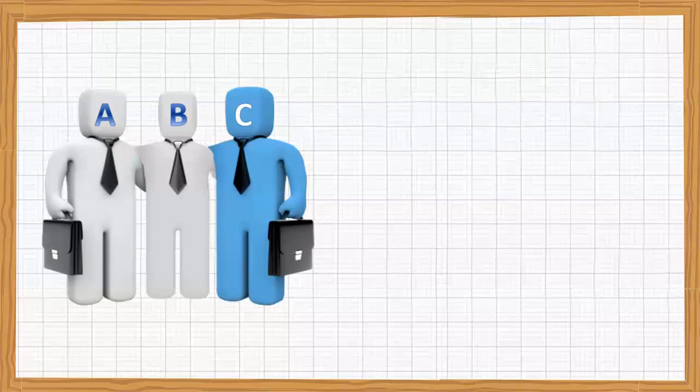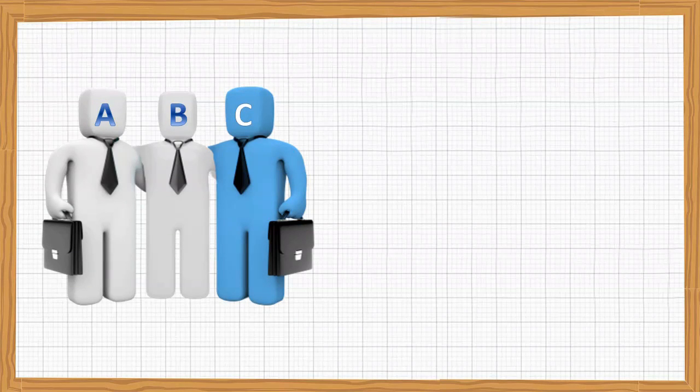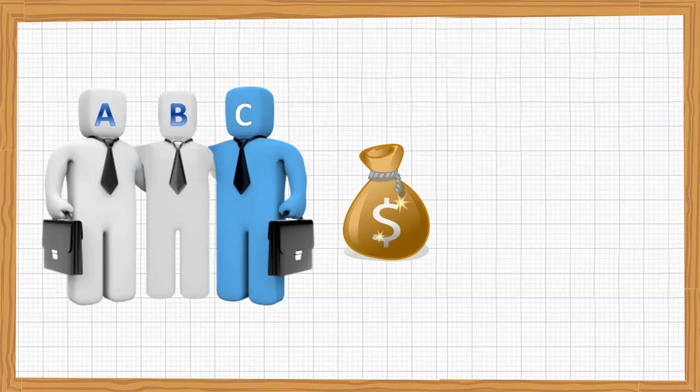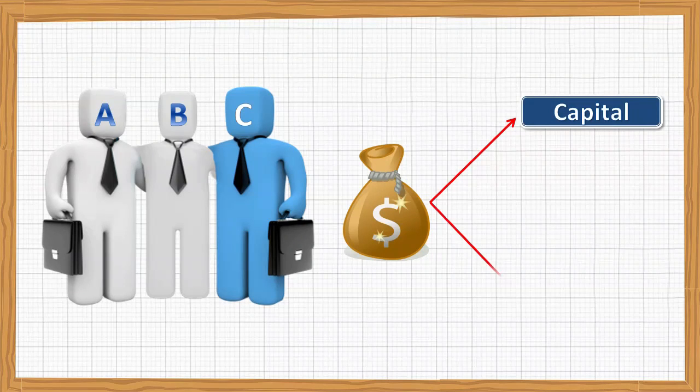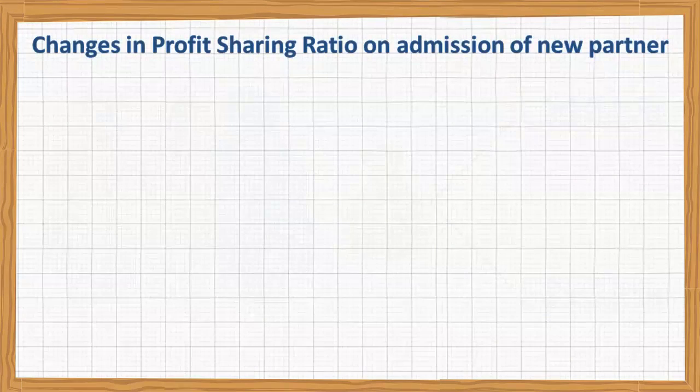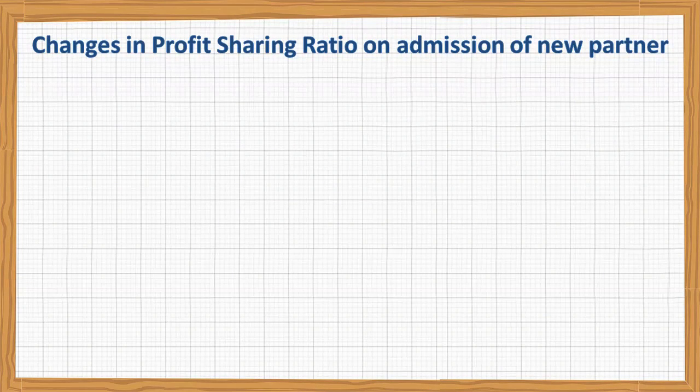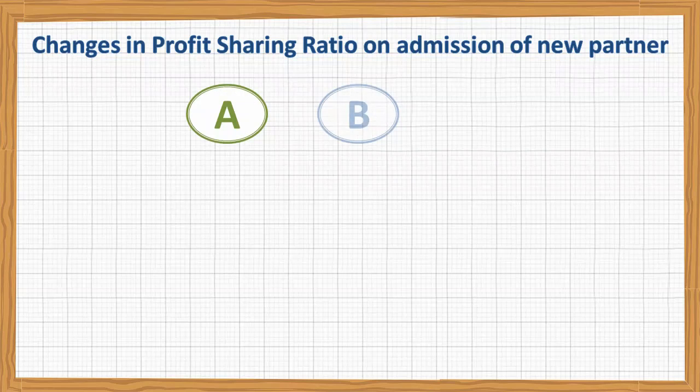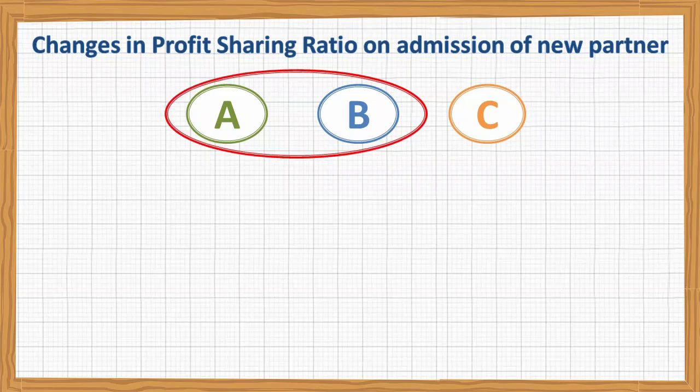When the new partner is admitted, generally he is expected to bring money for capital as well as for goodwill. In this situation, there is change in ratio. Previously, it was a different ratio. Suppose previously there were 2 partners, A and B, and C is going to be admitted as a new partner. Previous agreement was between A and B in a different ratio. Now C will come as a new partner.